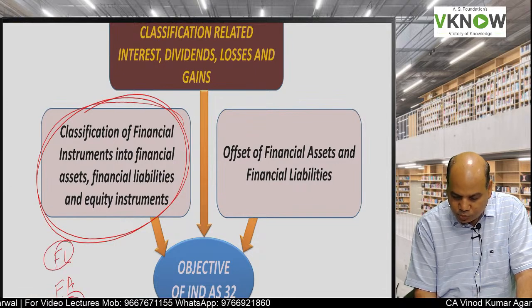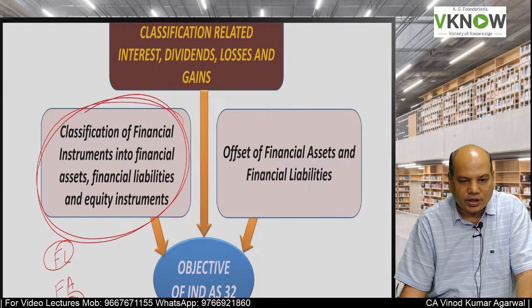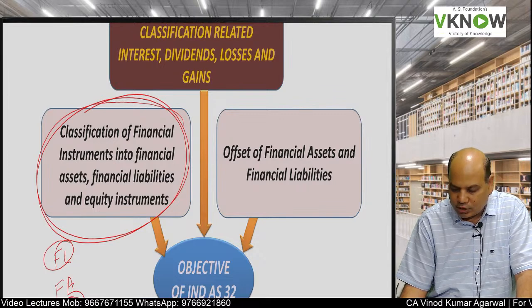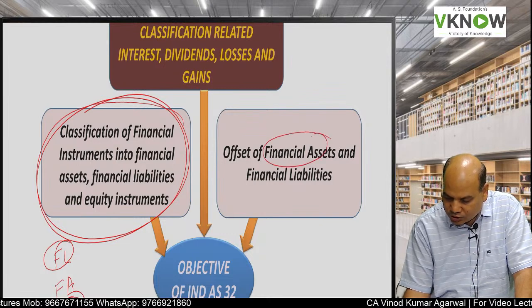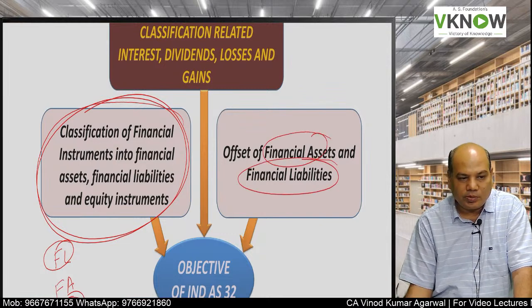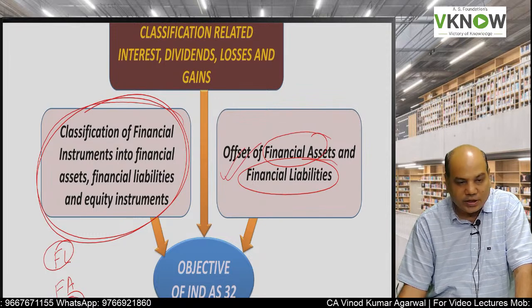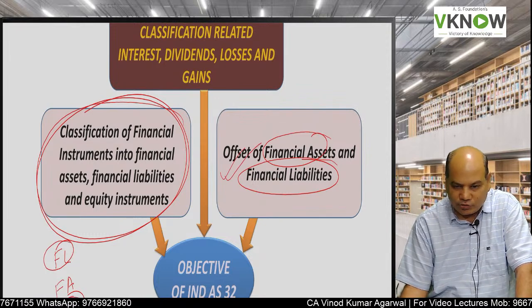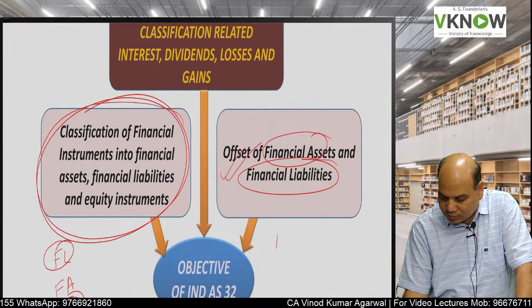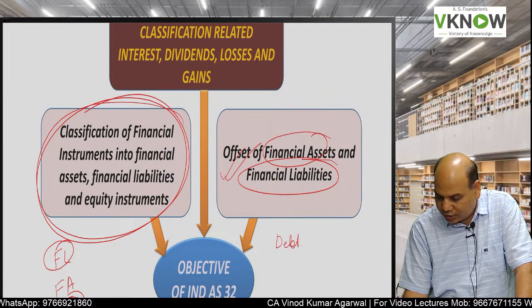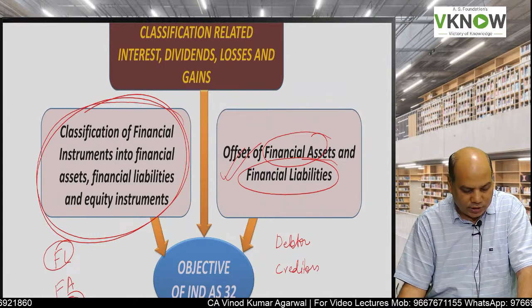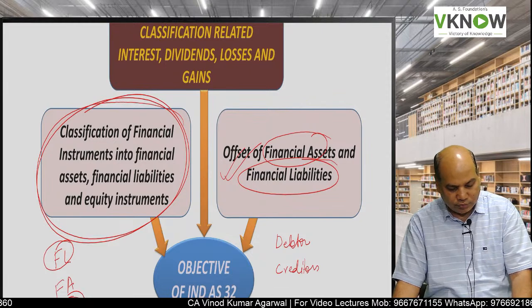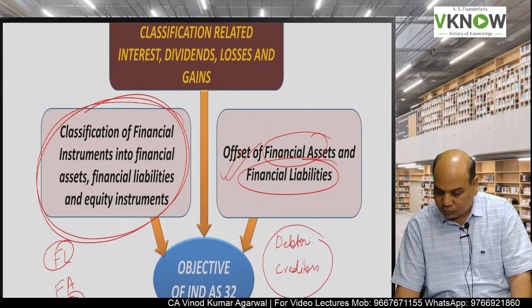That is one of the major tasks in this standard, and that is what we will learn as we go ahead. Then the next is, can financial asset and financial liability be offset for presentation purpose in the balance sheet? So can, for example, debtor and creditor be shown net of each other in the balance sheet? So that is the question we'll discuss.